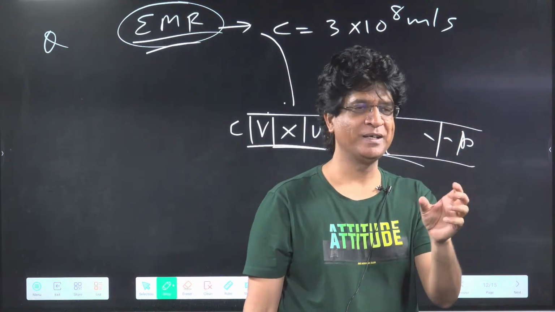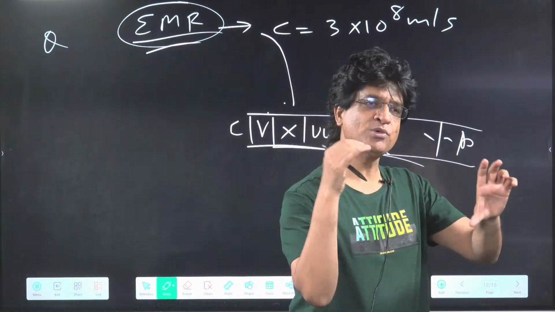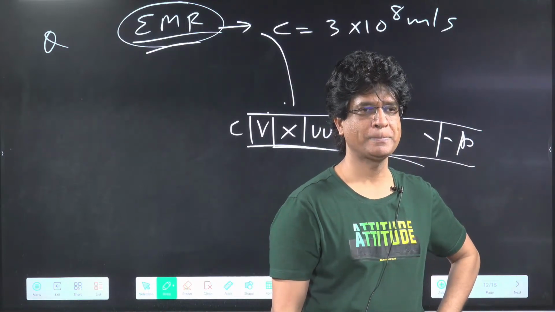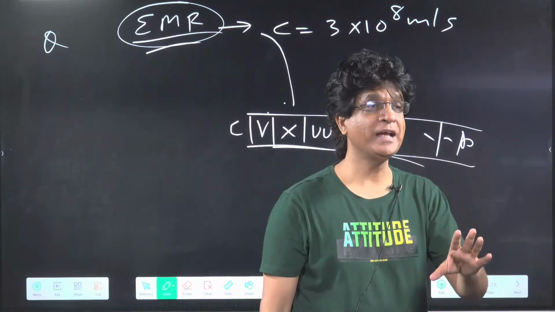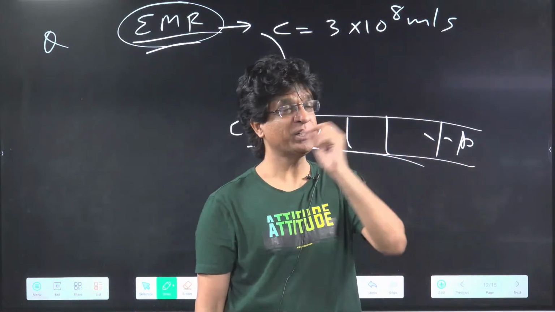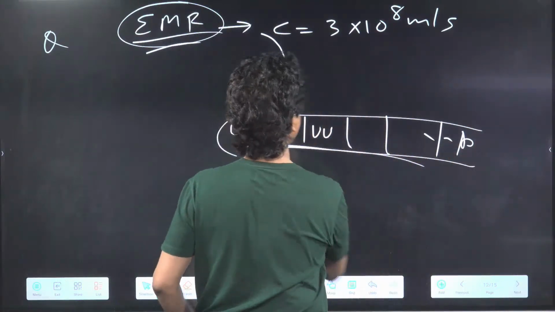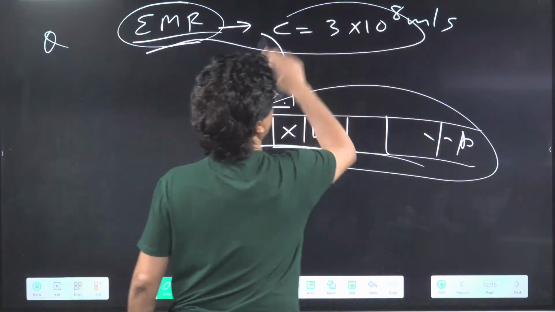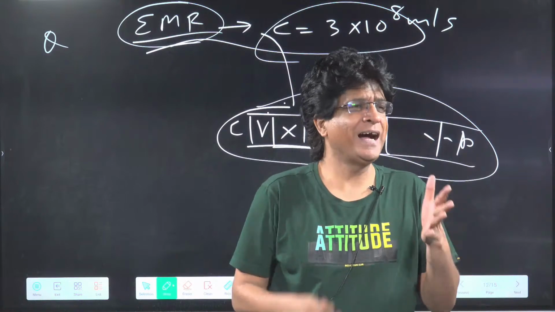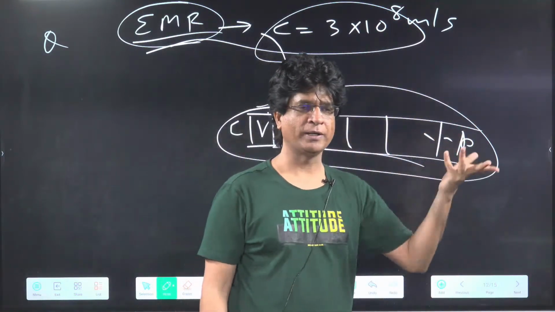In any medium, if all the EMR are passing, they will pass at the same speed. They can have higher frequency, higher wavelength, but speed will be the same. They all travel with the same speed, and the speed is the speed of light. Yes or no? Then how can you give a wrong answer to such a simple question?